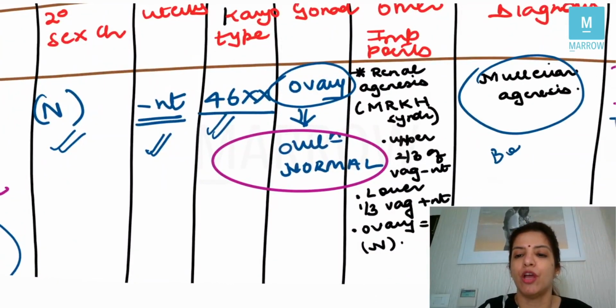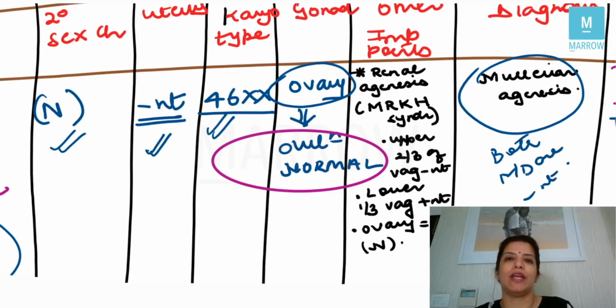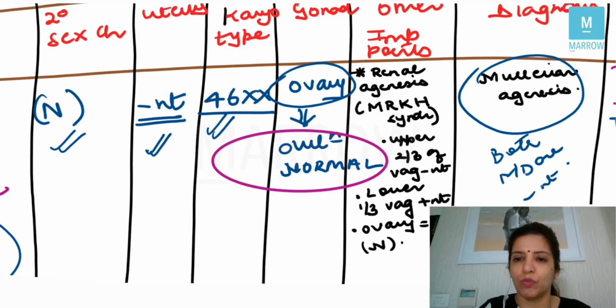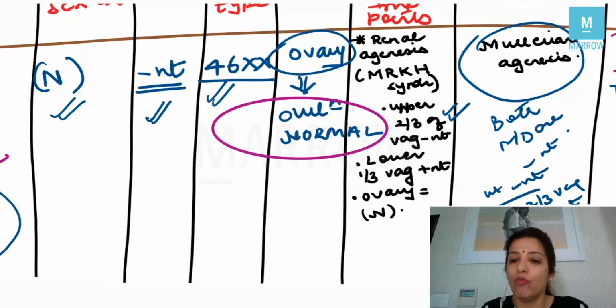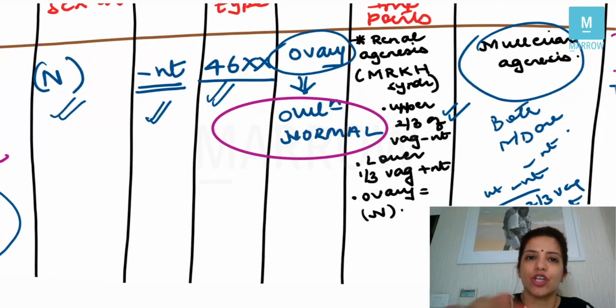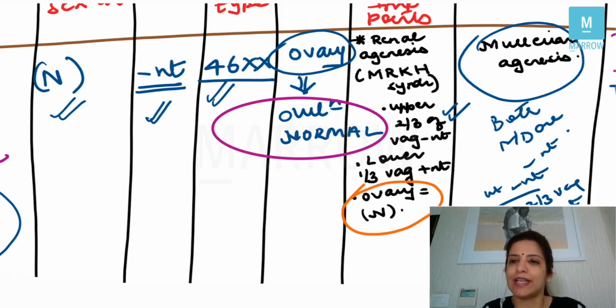In other words, both the Mullerian ducts are absent. And because both the Mullerian ducts are absent, what structures will be absent? Uterus will be absent, right? The upper two-thirds of vagina will be absent. Then the fallopian tubes will be absent. Now tell me, ovaries. Ovaries develop from genital ridge. So that is why ovaries will be normal, because ovaries develop from genital ridge.